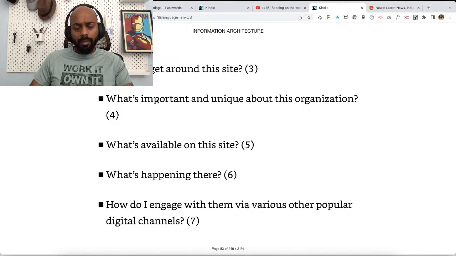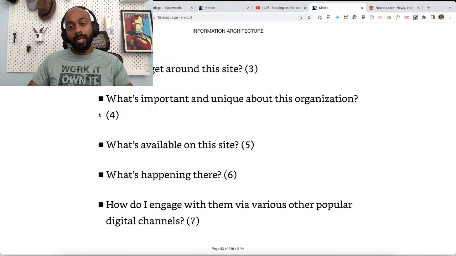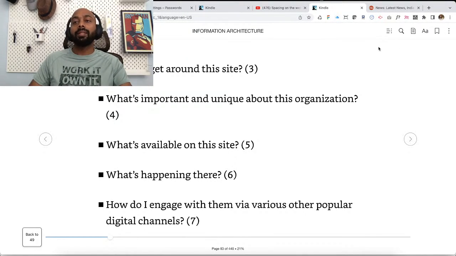So now the fourth question is what's important and unique about this organization. This is pretty much like an about section. I mean, based on your product, or maybe this is about the USP, right? We'll see if Print answers this question because this can be tricky, right?